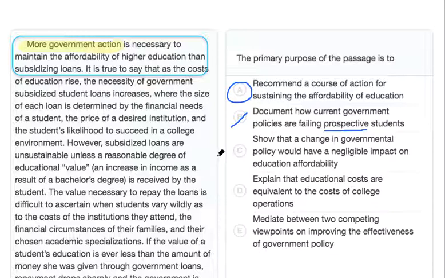Choices C and D are actually contradicted in the passage. The author thinks a policy change would have a positive effect, which is why he or she is making the recommendations. The author also writes that the educational costs are decided by several different factors, not just college operations. So the two are not equivalent. That means that we can mark both of these answers out.